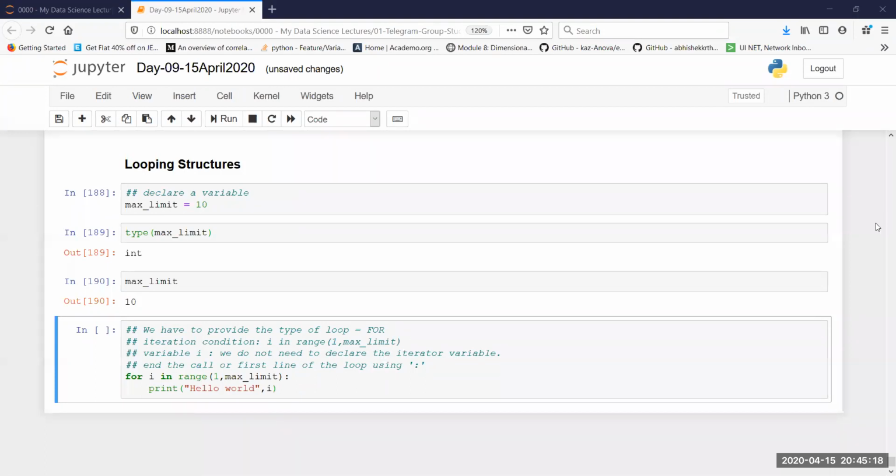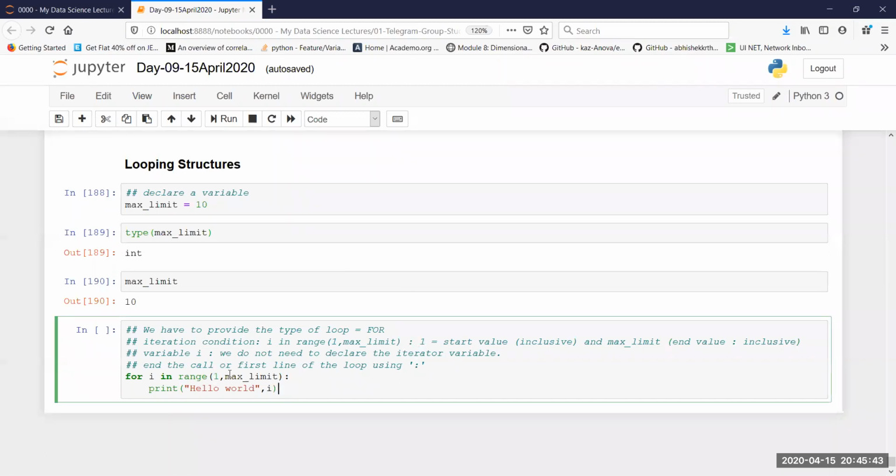So that's what I need to mention over here clearly maybe. In this case, 1 is the start value, so it will start with the value inclusive. And max limit is otherwise the end value, and this is also inclusive. So in the for loop, we are not going to exclude or ignore anything. We start with something, we end with something, and we include both.